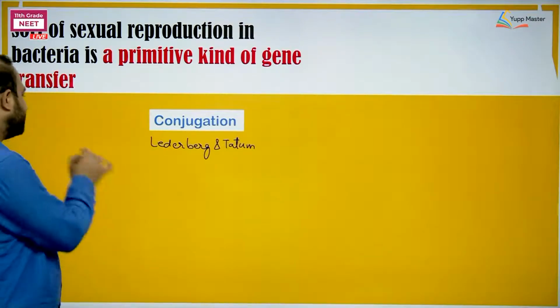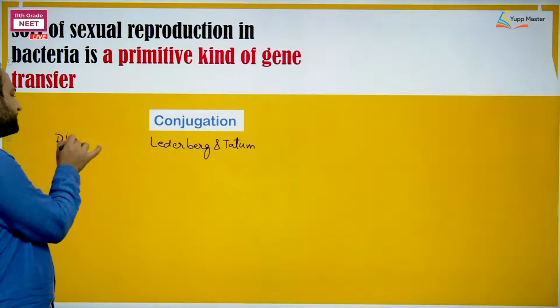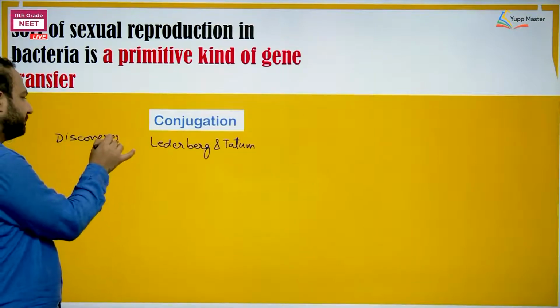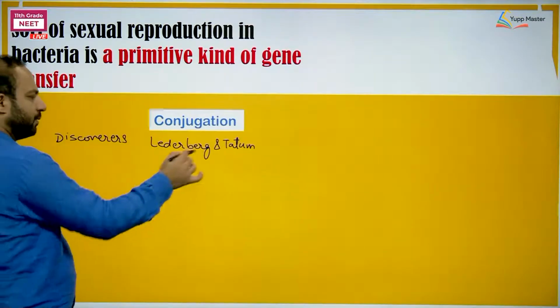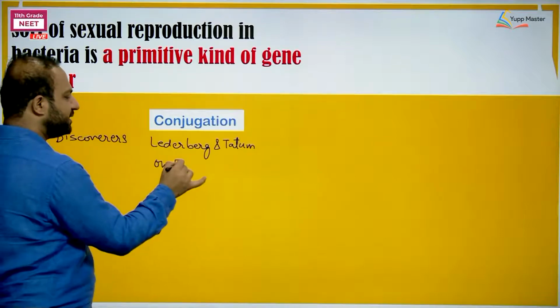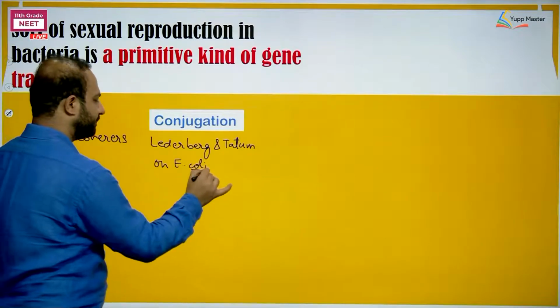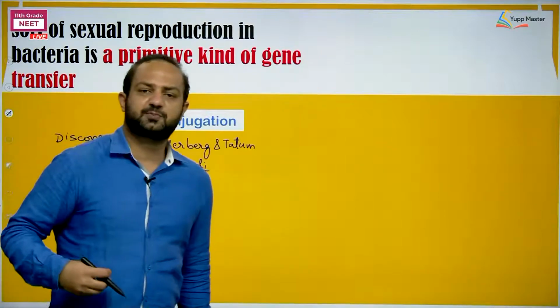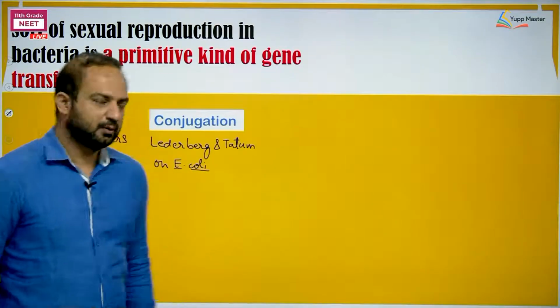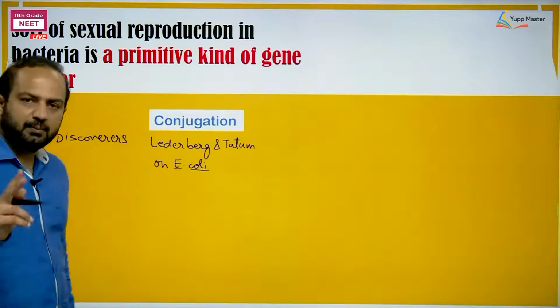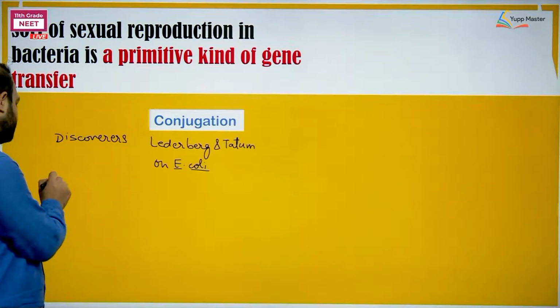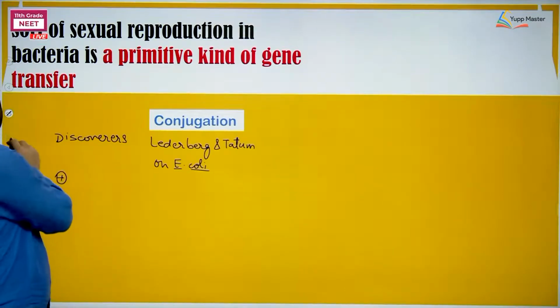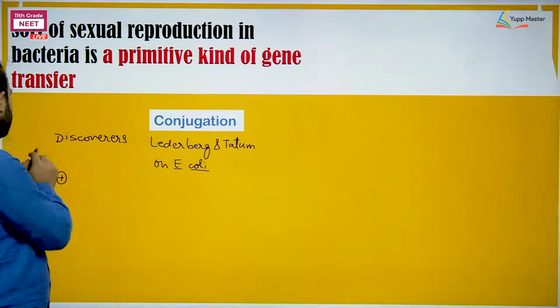These are the persons who are considered to be the discoverers, and they studied Escherichia coli for this. They took Escherichia coli, the bacteria present in our colon. Number two, the donor and the recipient strain.